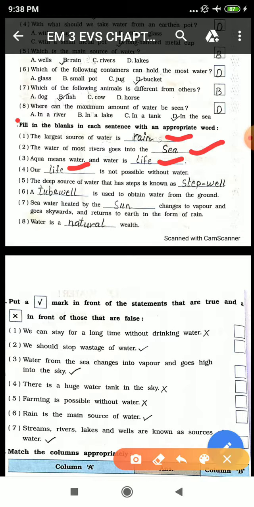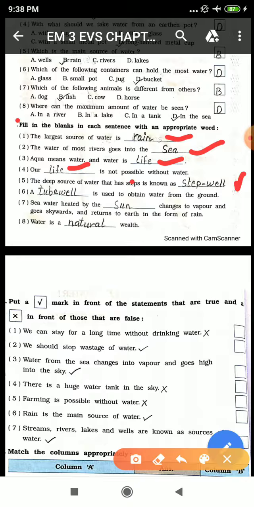The deep source of water that has steps is known as step well, which we sometimes call well, and in Hindi we call it kuwa. The deep source of water which has steps. Steps means stairs. A deep source of water which has steps or stairs is known as step well.